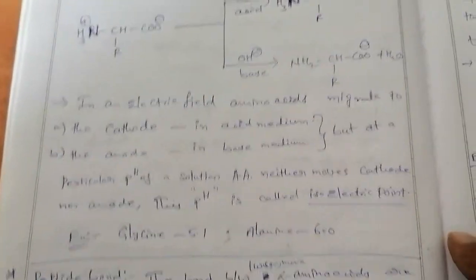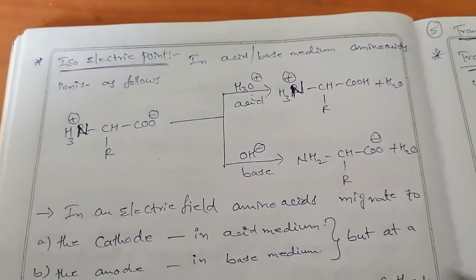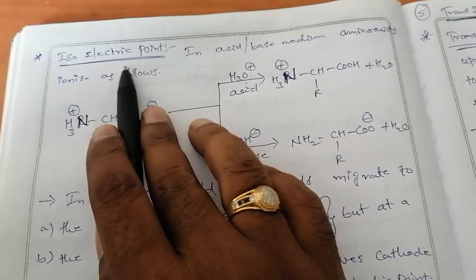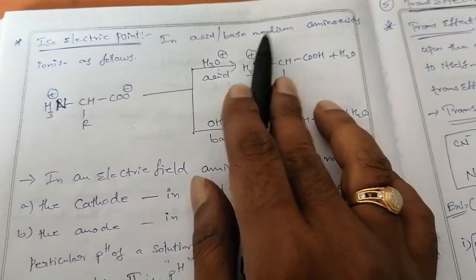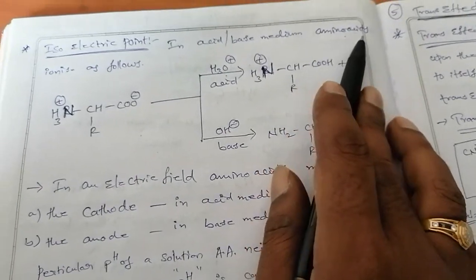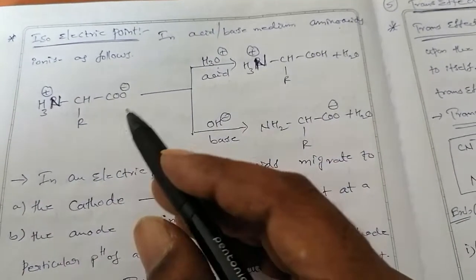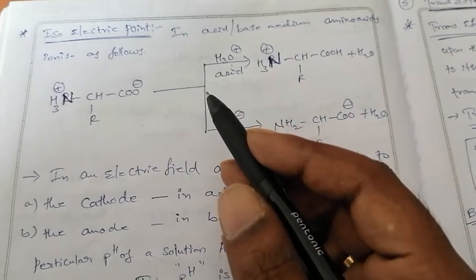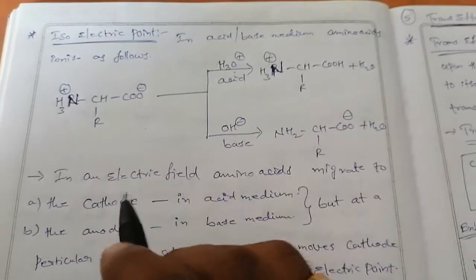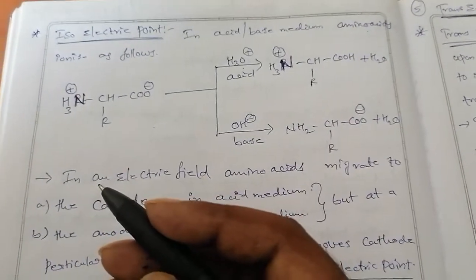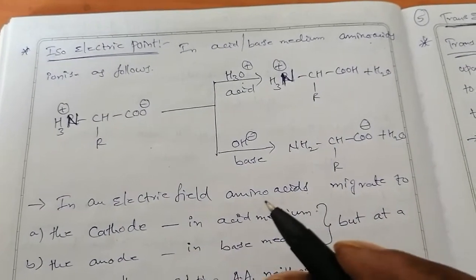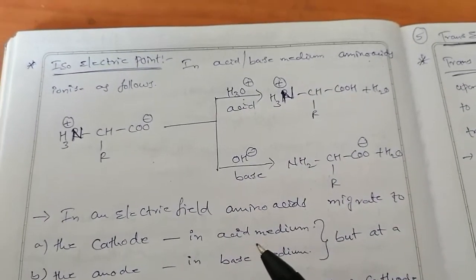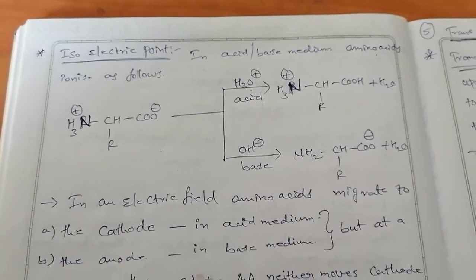Now see here, this one is the isoelectric point. Listen, very simple here also. Isoelectric point: in acid and base medium, amino acids move towards the cathode and anode in an electric field. Means when we apply an electric field, sometimes the amino acid moves towards the cathode side, sometimes the anode side, based on the medium.